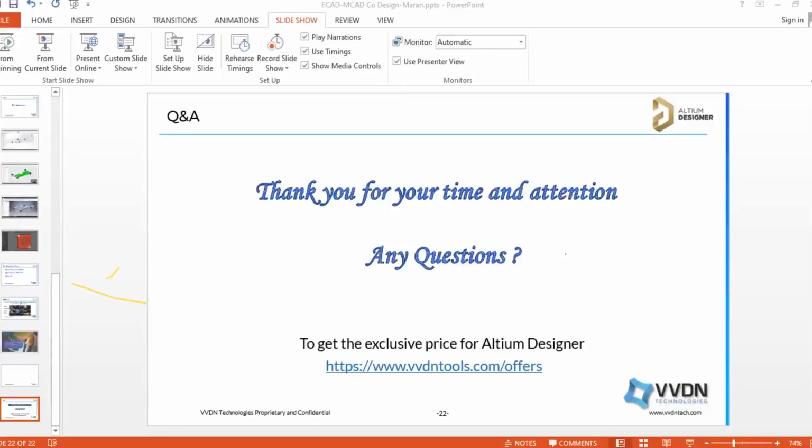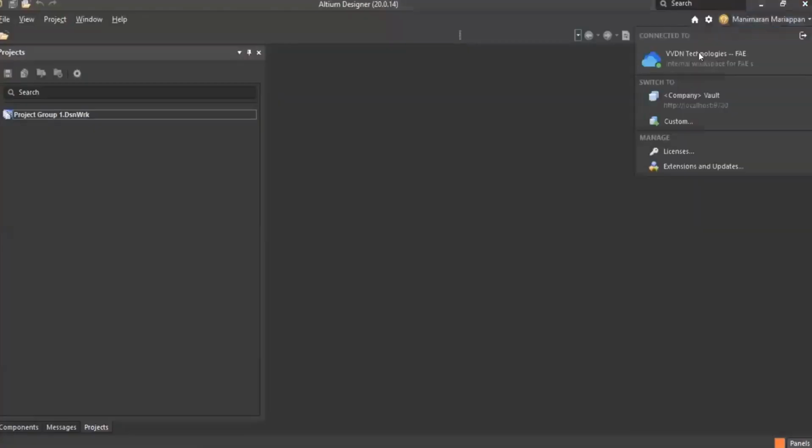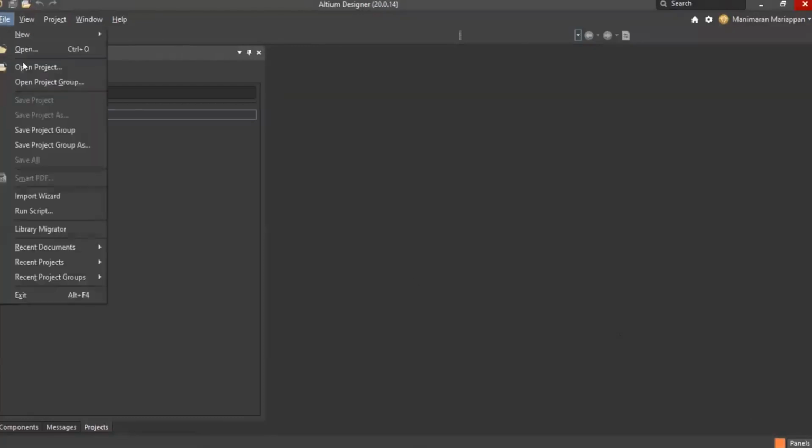If you can see my screen, I can show you. No, not visible. One minute, I'm just sharing it again. So here you can see it is connected to VBDN Technologies. We have created one workspace for that. And if you are a user of Altium 20.1, let me just open any project and show you directly.